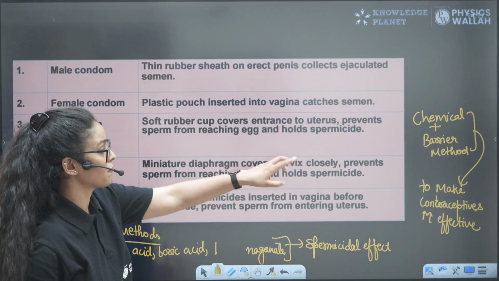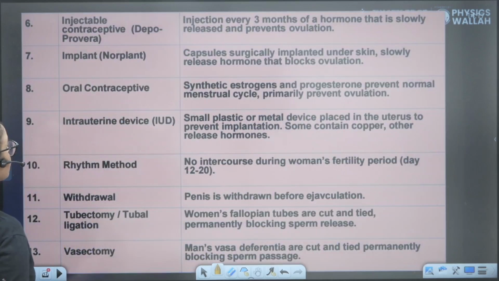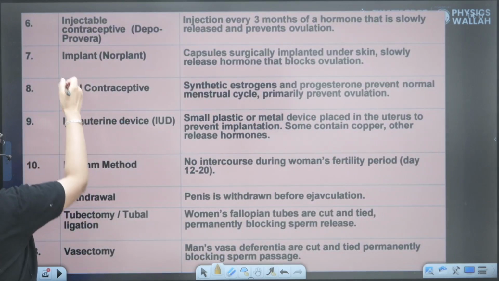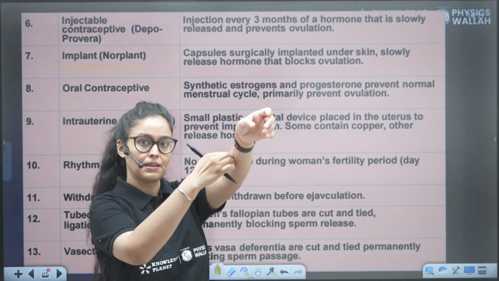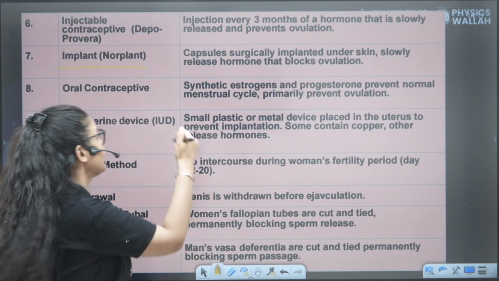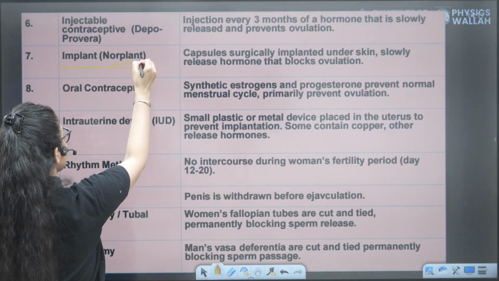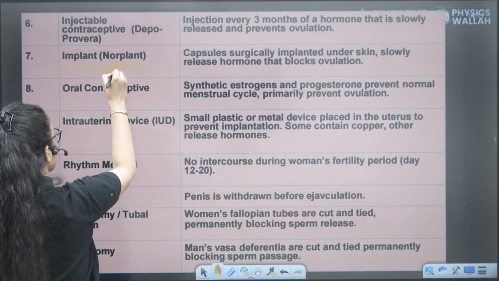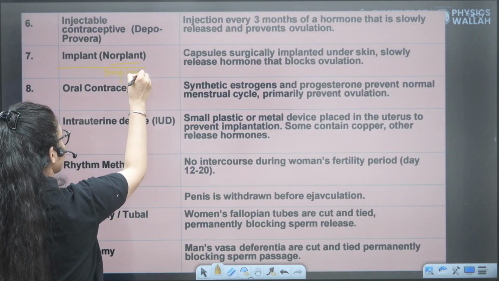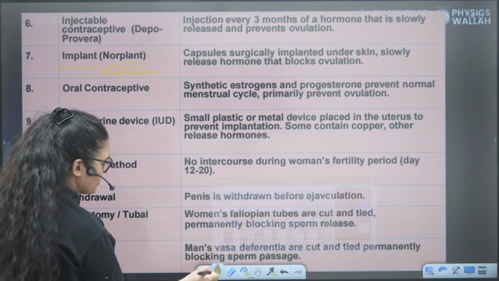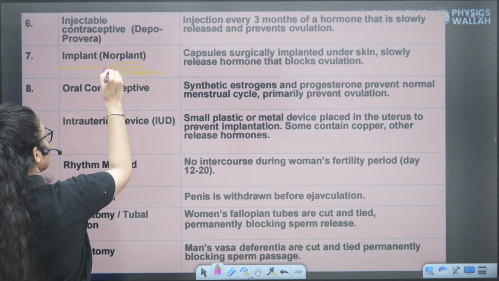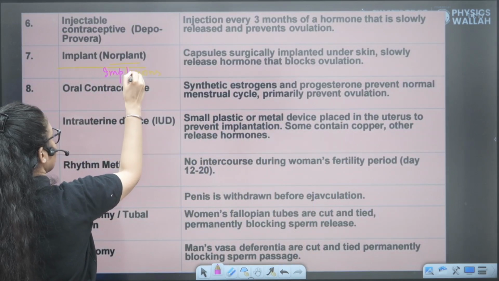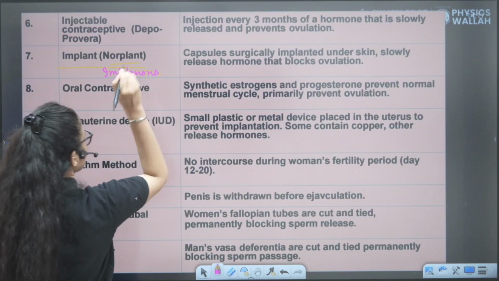So if a person uses these two things together. Another method is implants. Implants are basically placed subdermally, meaning below the skin, right? Norplant is an example, and Implanon is an example. Implanons also have a good time period, right? They remain in the body and stay effective for a longer time.